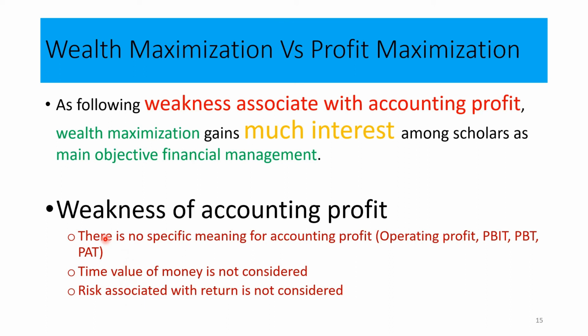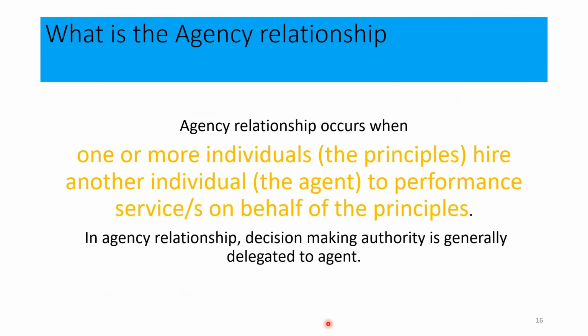In addition, there is no specific meaning for accounting profit. What are the weaknesses of accounting profit? There is no specific meaning for accounting profit. Time value of money is not considered. Risk associated with the return is also not considered. Okay, go to the next slide and you can identify what agency relationships are.